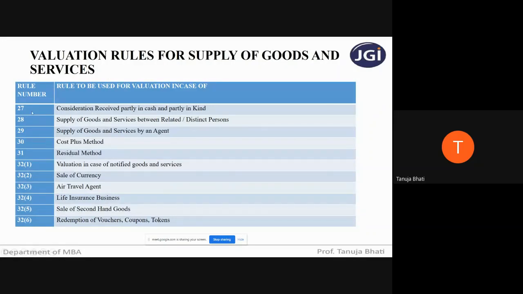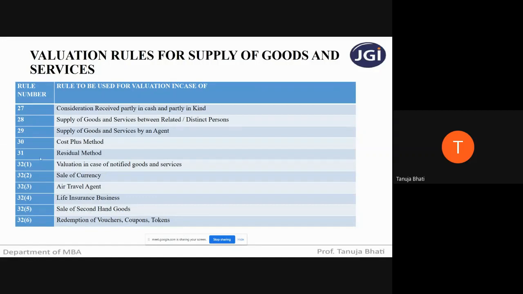See, students, rule number 27 is for consideration received partly in cash and partly in kind. When can the value be the transaction value? When price is the sole consideration, meaning the entire price is received in the form of monetary consideration. Now, if consideration is received partly in cash and partly in kind, we cannot consider the value as transaction value. Remember, students? So we have to follow rule number 27. Now, what does rule number 27 tell us? What is going to be the value? Let us see that ahead.